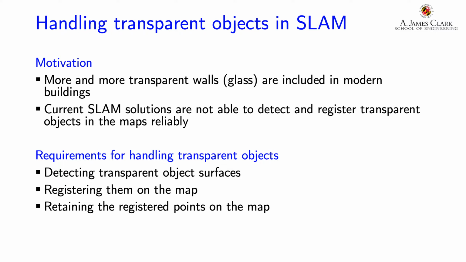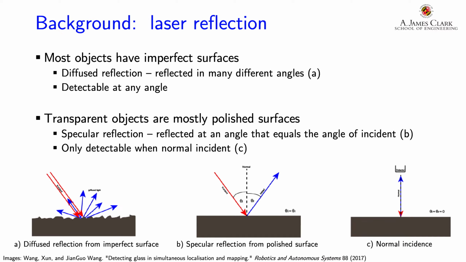In order to handle transparent objects, we need to be able to detect, register, and retain them on the map. The difficulty in LiDAR-based registration of transparent and reflective surfaces has been explained by Wang and Wang in their paper. Most objects have imperfect surfaces resulting in diffused reflection of incident light. This makes them detectable from all angles.